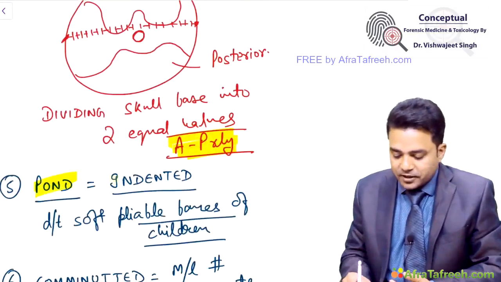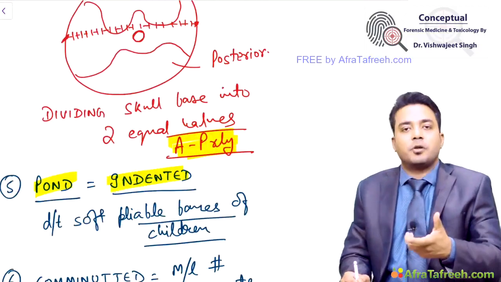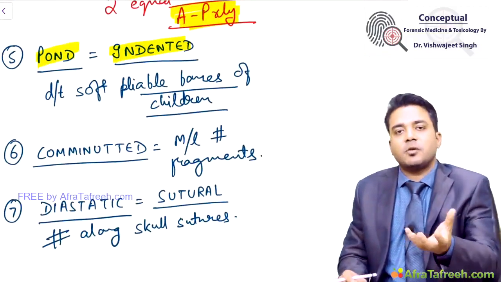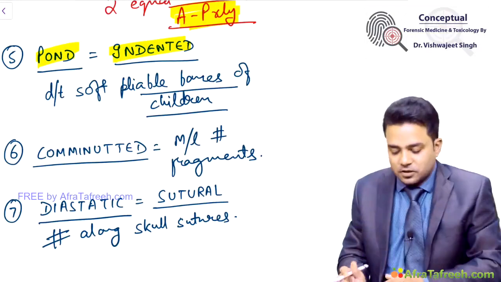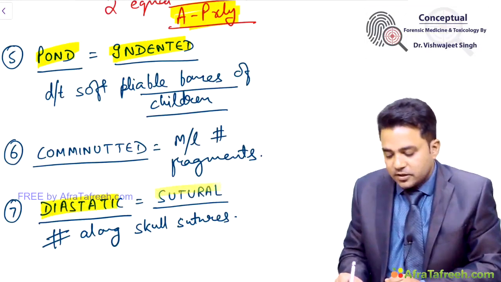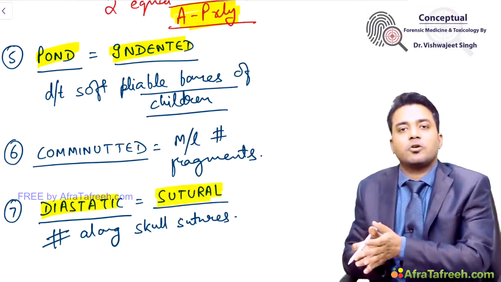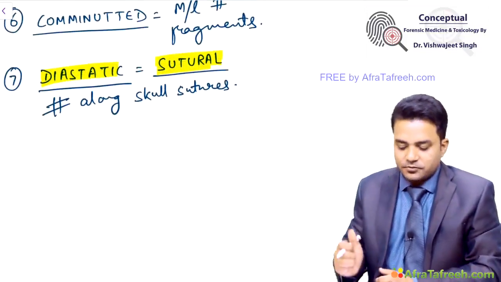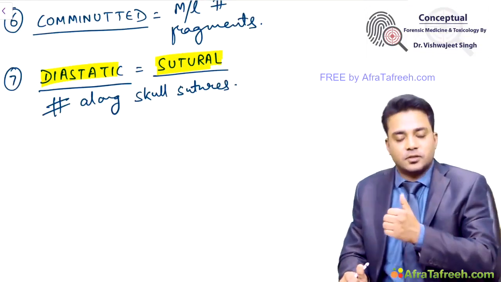Pond or indented fracture is due to the soft pliable bones of children. Comminuted fracture means multiple fractured fragments of the skull bone. Diastatic or sutural fracture is any fracture line along your skull sutures. Okay, this finishes your skull fractures.